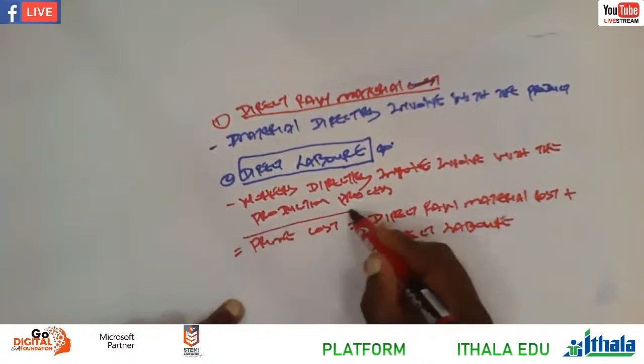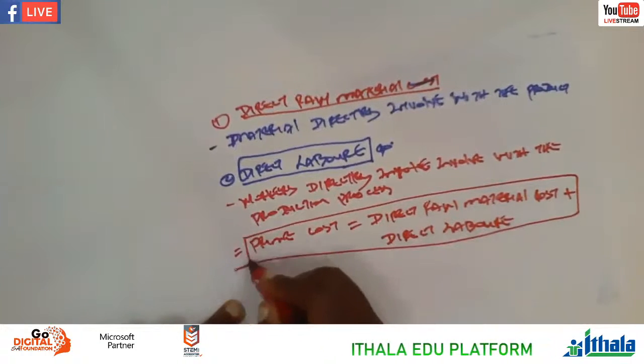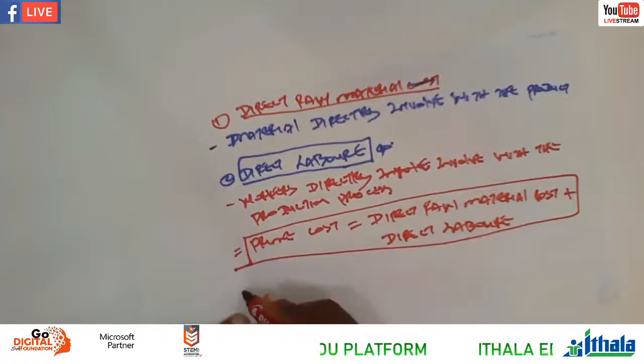If you add these two, you get the so-called prime cost, right?